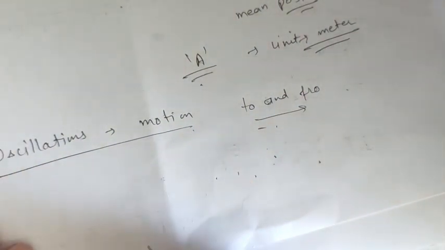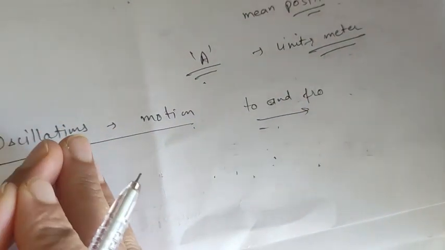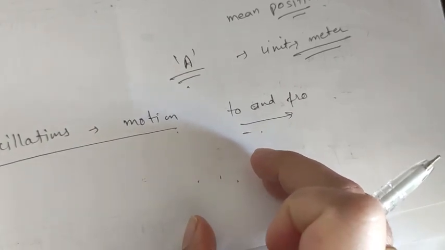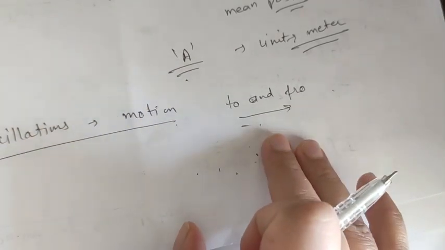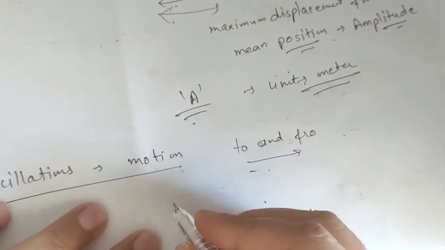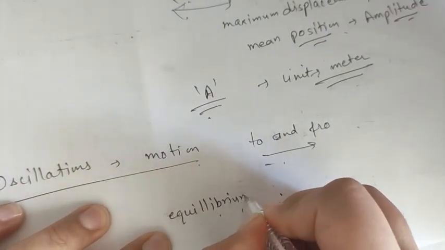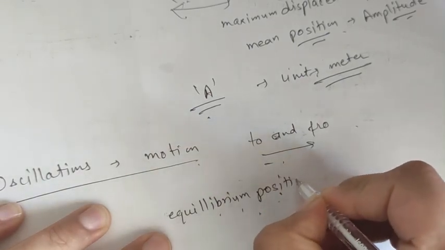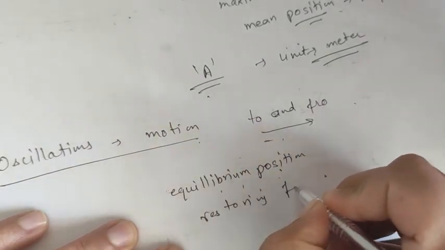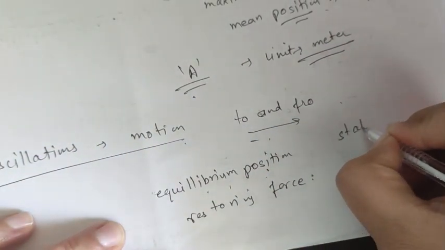And now comes periodic motion. Periodic motion is a process or phenomenon by which the object repeats itself at a regular interval of time. But here come some basic terms: equilibrium position, second one is restoring force, and third one is stable equilibrium.